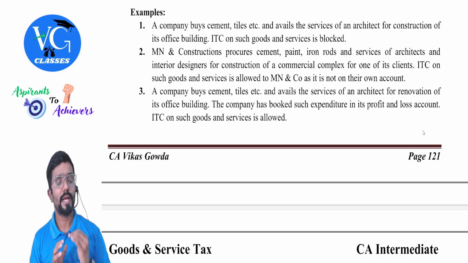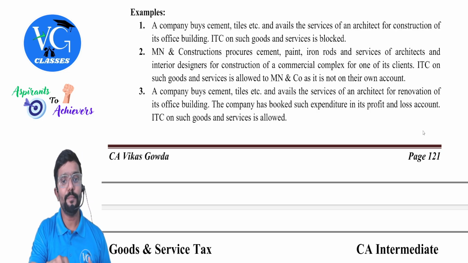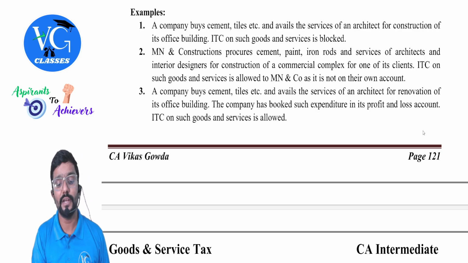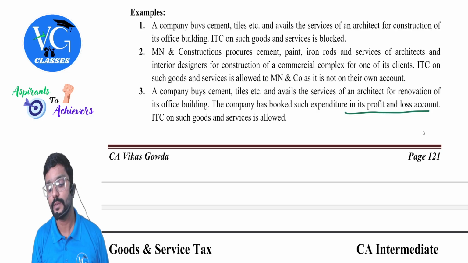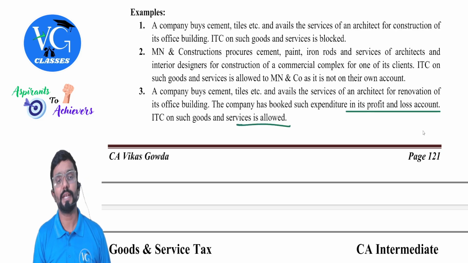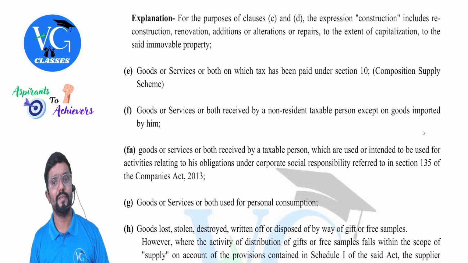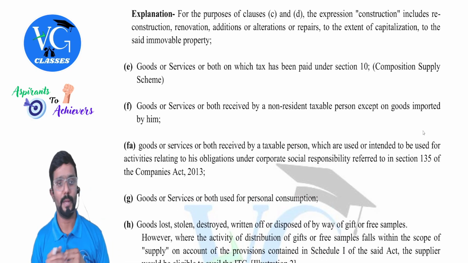Third one. A company buys cement, tiles, etc. and avails the services of an architect for renovation of its office building. The company has booked such expenditure in P&L account. What did you understand from this? It has booked the expenditure in P&L itself. Revenue. Is credit available? Yes. Credit is allowed, guys. If such expenditure is treated as revenue, credit is available.